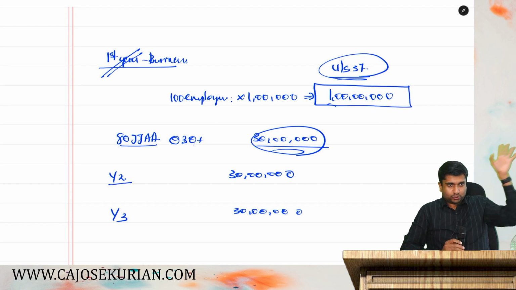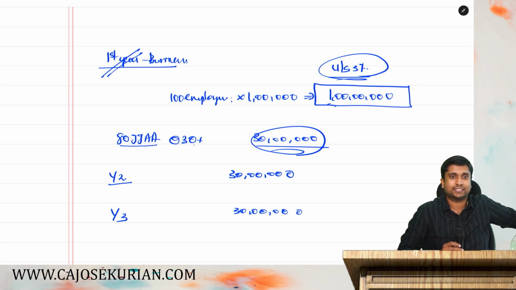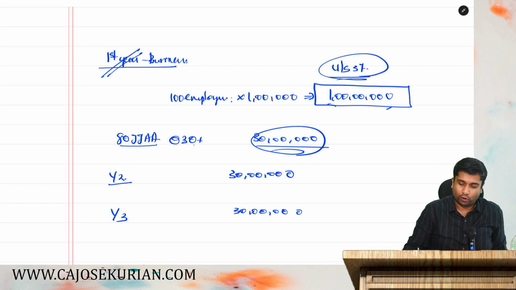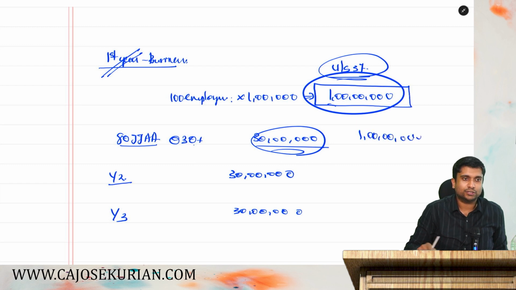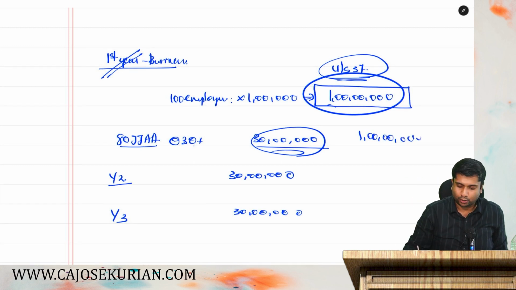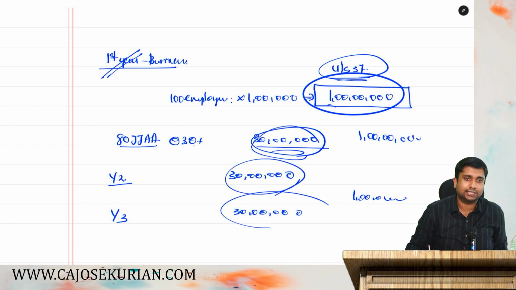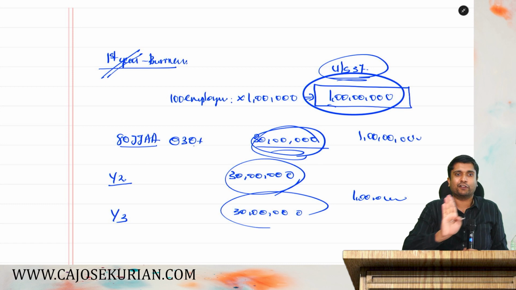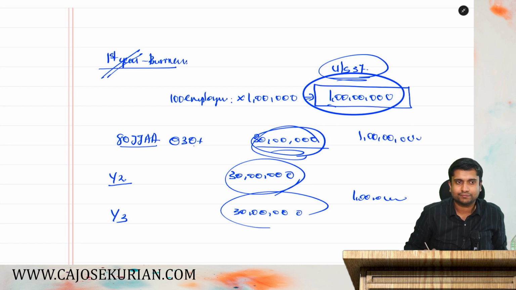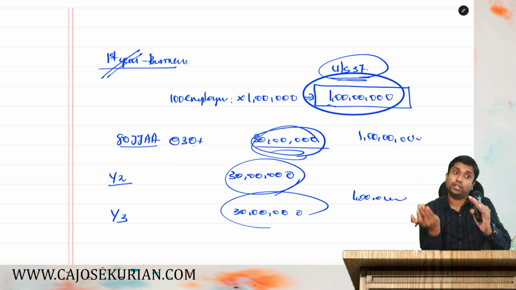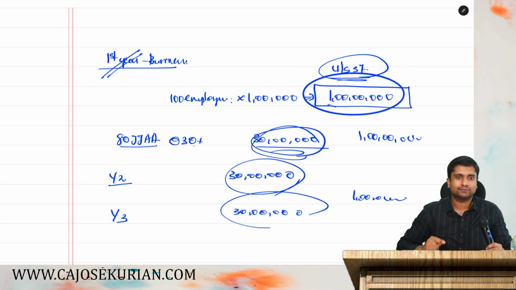So totally, if you consider all these 3 years, how much is your total deduction? You get 1 crore in year 1, then 1 crore salary in year 2, because that is the salary paid by you, and 1 crore salary in year 3. Along with that, you will get 30, 30, 30 in years 1, 2 and 3. From year 4, you will not get. In year 4, if you have appointed other new employees, you will get.